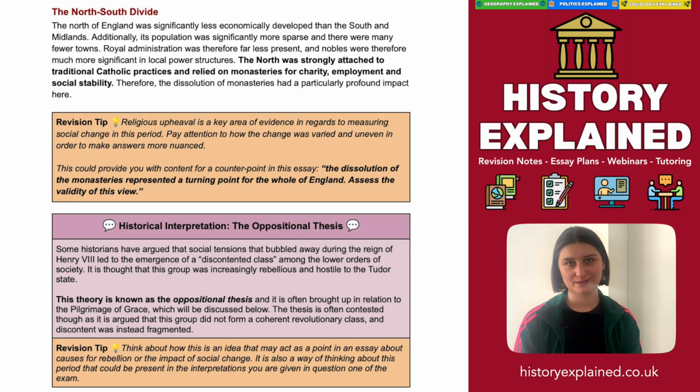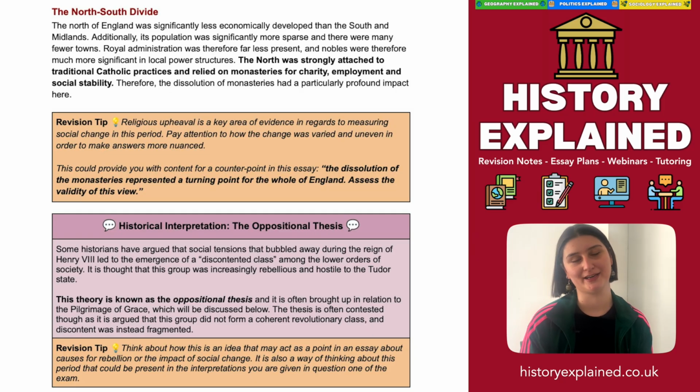Whether or not you agree with this thesis is up to you, but it's quite interesting to think of this period of rebellion as something tied to a bit of a class consciousness. This increase in social upheaval led to a common experience of oppression and decline amongst the people. And perhaps that could be an explainer for why rebellion became such a prominent feature of England at this point. But we'll get on to rebellion in a little bit.